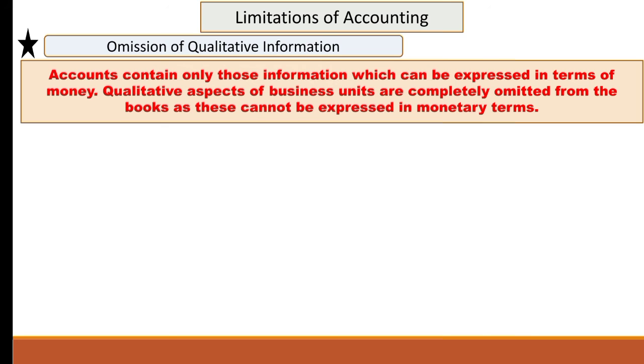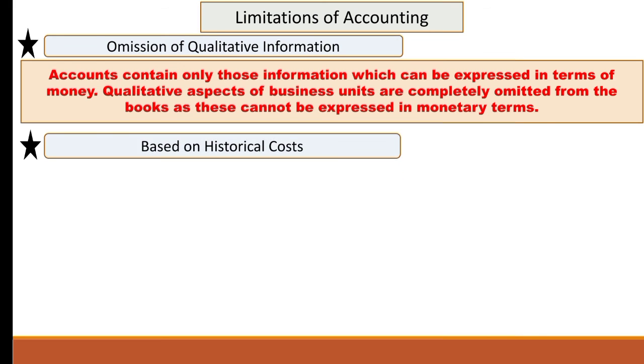Changes in management, reputation of the business, management-labor relations, the firm's ability to develop new products, all these are important for the business. They affect the business somehow. But this qualitative information cannot be expressed in monetary terms, so it will not be recorded in accounting. So this is one of the limitations of accounting.